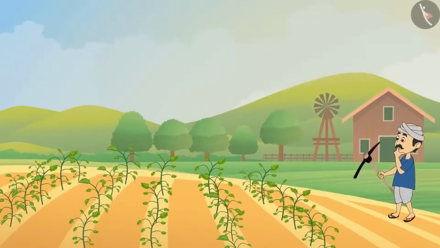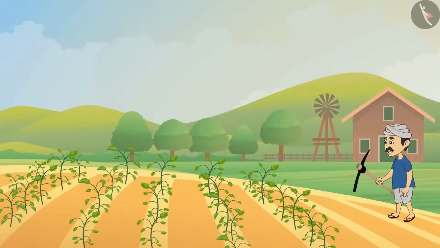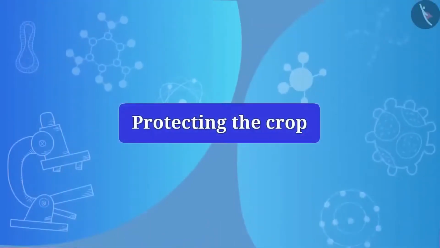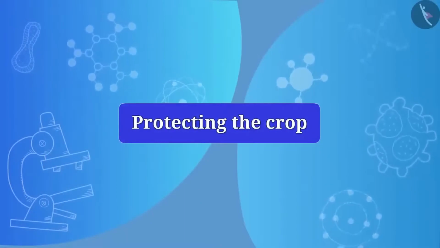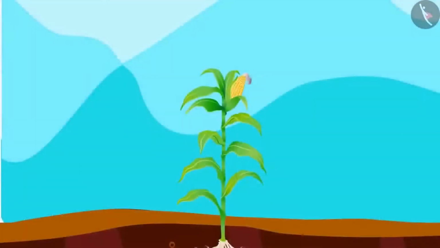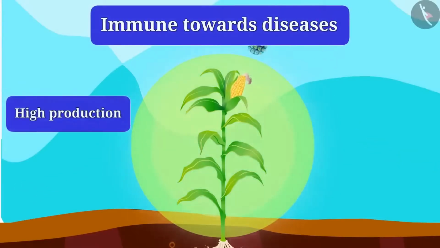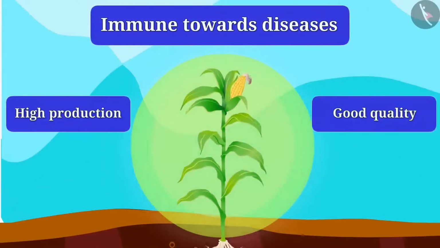Is there any other way by which we can improve the crops? Yes, friends. Crop improvement can also be done by protecting the crop too. So, let's understand all these topics in detail. Friends, do you know what is the identity of a good crop? The crop should be immune towards diseases, have high production, and it should be of good quality.